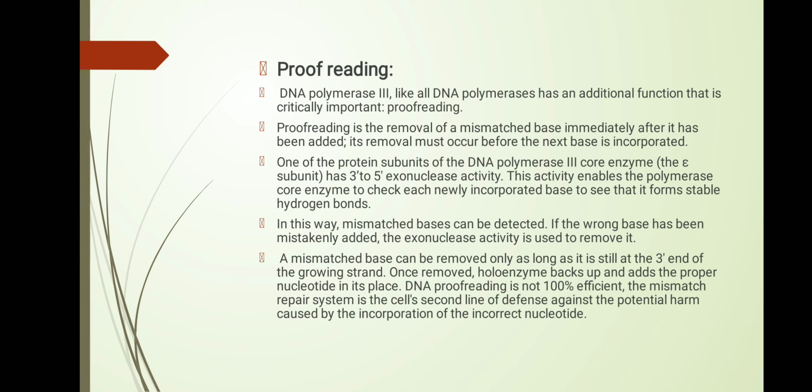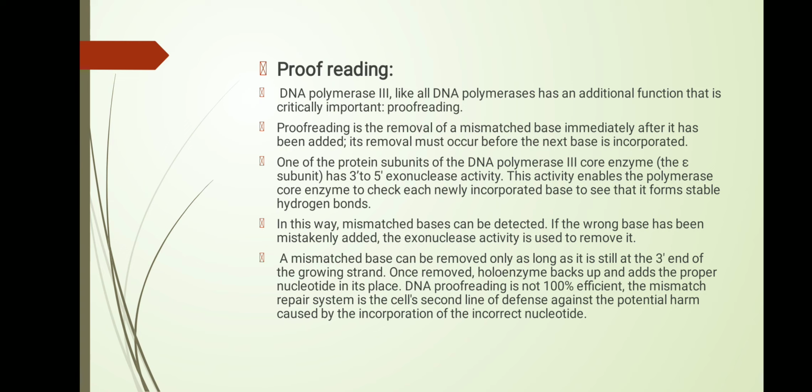Before DNA replication can be complete, there is one step that is important for DNA replication, that is proofreading. Why is proofreading required? Because of checking for mutations. Proofreading is required. Proofreading is done by the DNA polymerase 3 enzyme, so DNA polymerase 3 is known as a multifunctional enzyme.